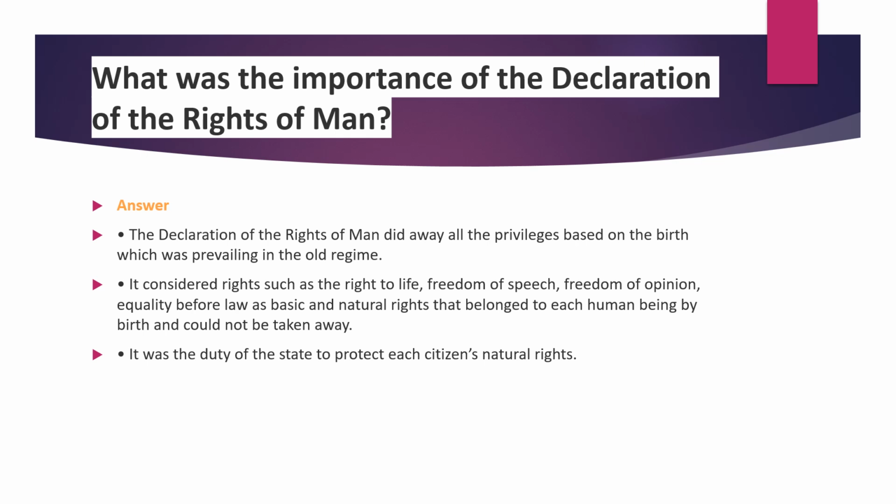And natural rights: some basic rights that all human beings have by birth, which no one has the right to take away. That is what is given. The last point is that it was the duty of the state. All these things should be monitored by the state. State means government. The duty of the government is to protect each citizen, whether they have natural rights or anyone is affecting them. That is the duty of the state. State means government here. So that is the answer for this question.